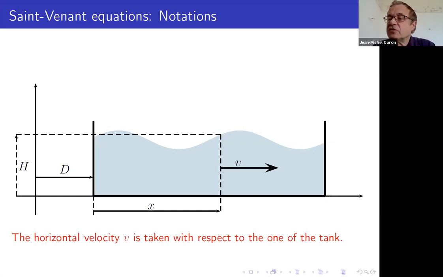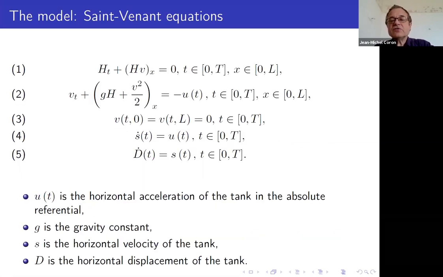And then y dot is equal to f of y and u now takes the form given by 1, 2, 3, 4, 5. There is a PDE part, which is 1 and 2. The first one is the conservation of mass. The second equation is the conservation of momentum. And then you have the boundary condition: the velocity is 0 on the boundary. s dot is equal to u, where s is the speed of the tank, so there is nothing mysterious. And d dot is equal to s of t. So this is our control system, and there is a mixture of PDE and ordinary differential equation.